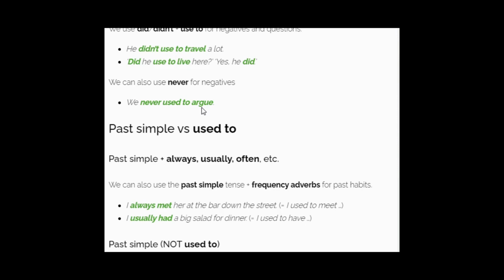Argue means that one person says they are right and the other says they are right, and they don't agree.